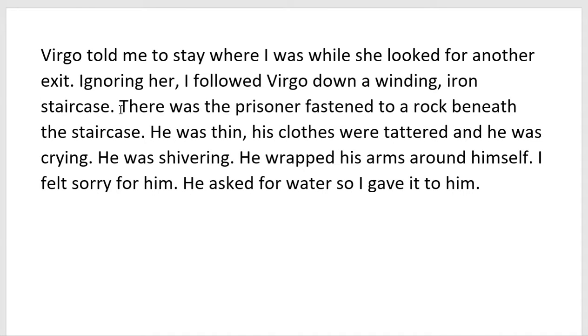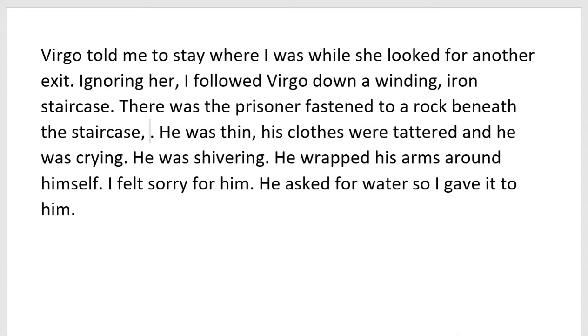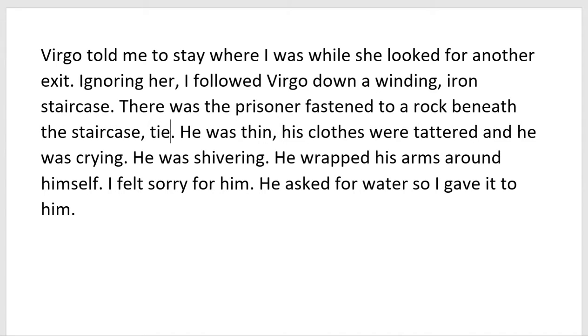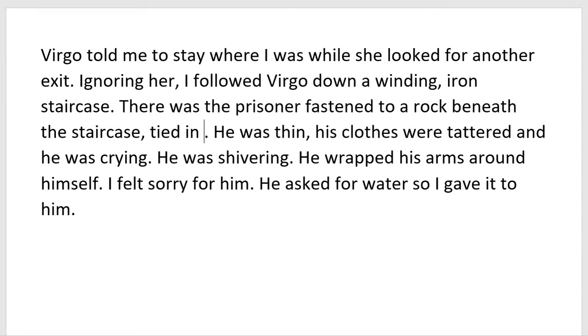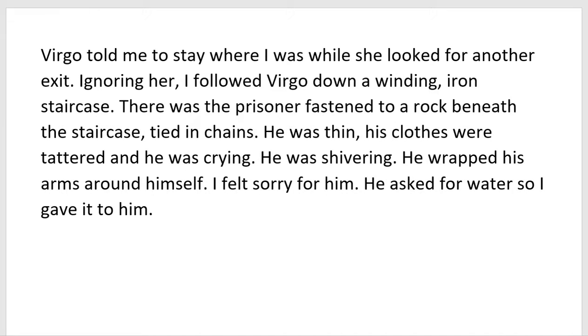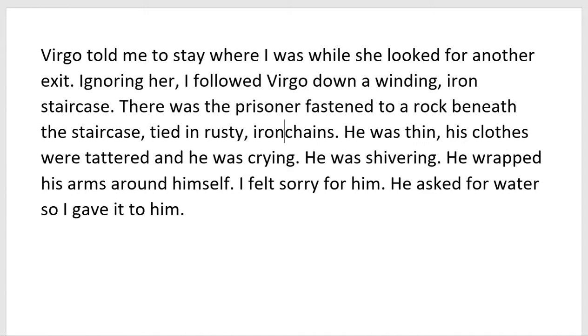There was the prisoner fastened to a rock beneath the staircase. We could add some more detail, so we could have there was a prisoner fastened to a rock beneath the staircase, and he was tied in chains. Let's have tied in rusty iron chains.